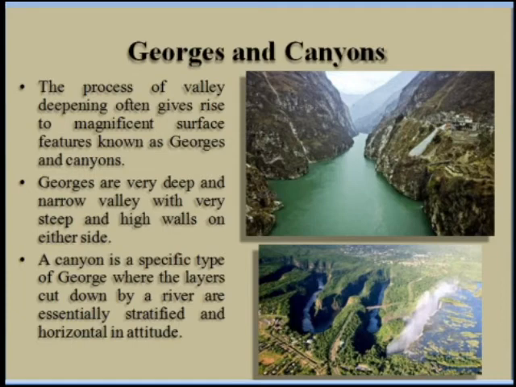In the figure you can see a gorge. So a gorge is nothing but a deep, narrow valley with steep, high walls on either side. Here is the gorge. And the second one, that is the canyon, is a specific type of gorge where the layers cut down by the river are essentially stratified and horizontal in altitude.